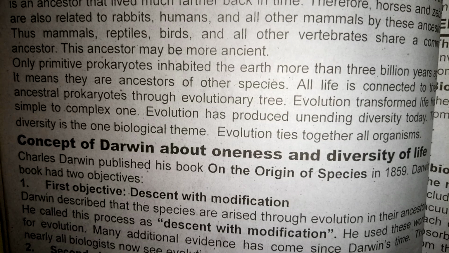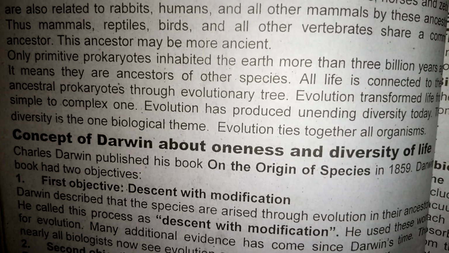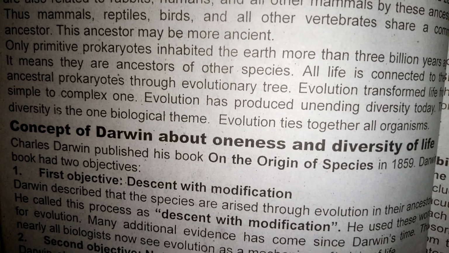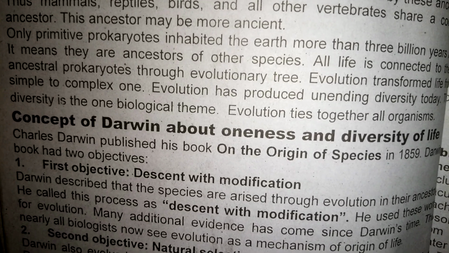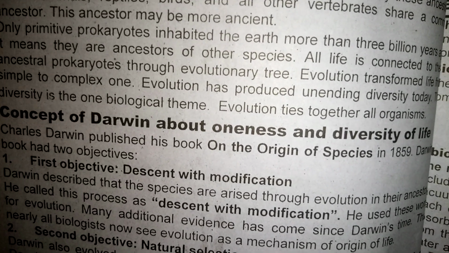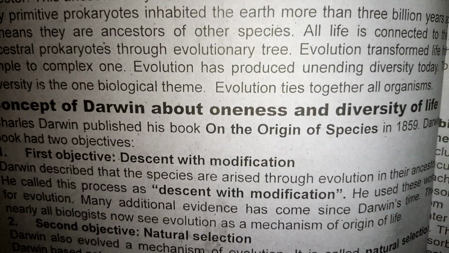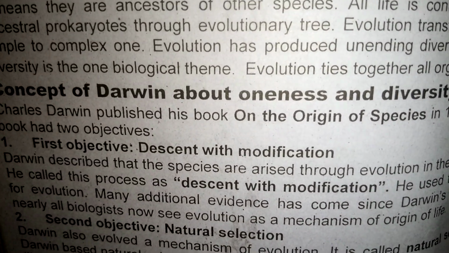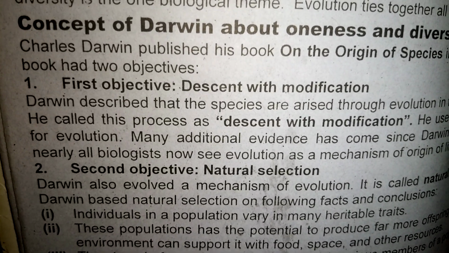Evolution transformed life from simple to complex. Evolution has produced unending diversity today. Diversity is one biological theme. Evolution ties together all organisms. Now see the concept of Darwin about oneness and diversity of life. Charles Darwin published his book On the Origin of Species in 1859. Darwin's book had two objectives. First objective, descent with modification. Second objective, natural selection.